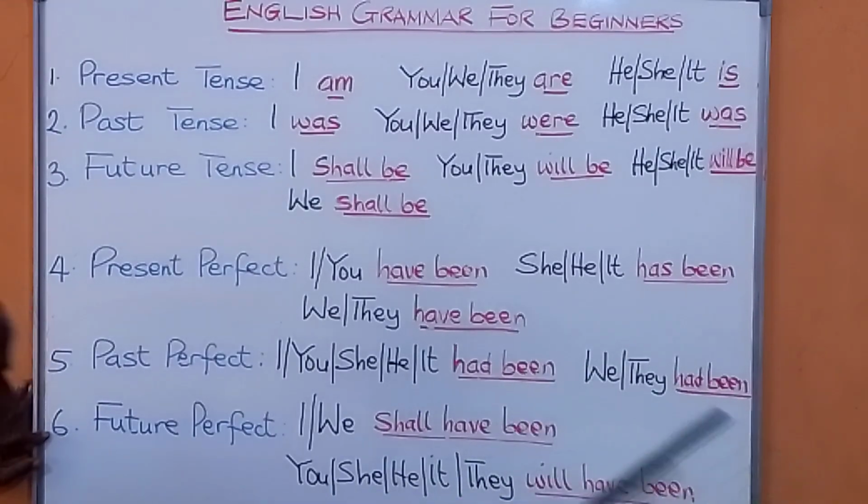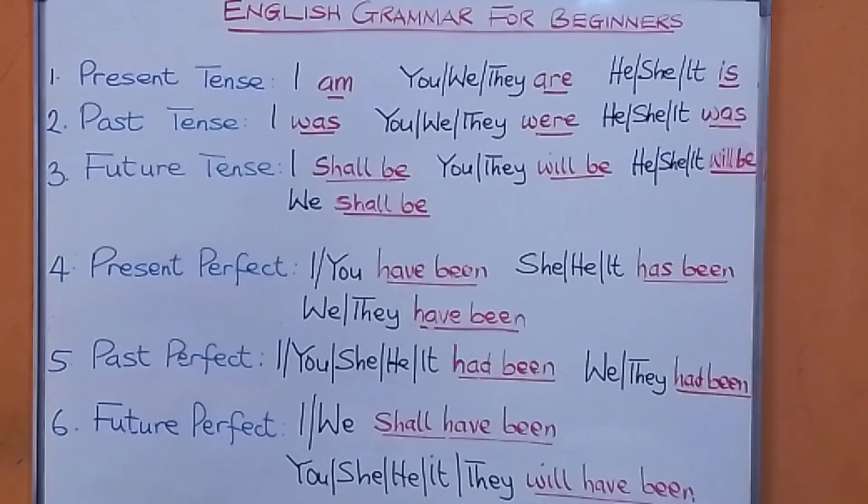He will have been there by Monday next week. It would have been okay by next week Monday. They will have been there by Tuesday next week. And so that's the simple method of starting English grammar for beginners.